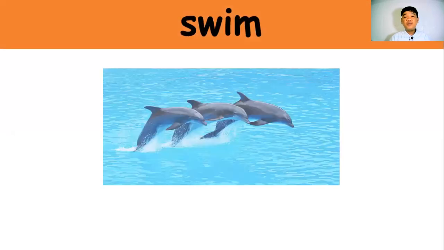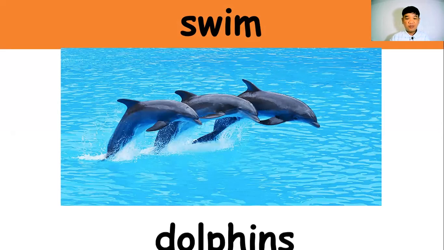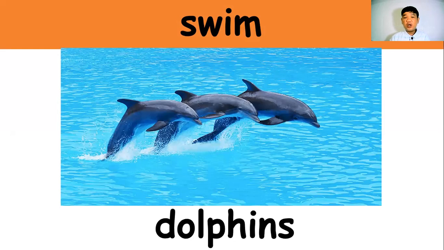Most of the animals who live in the sea, or what we call the marine animals, are capable of swimming. And dolphins are one of the animals who can swim because of their fins. It helps them swim fast because of their fins and then their tail. So, swim.